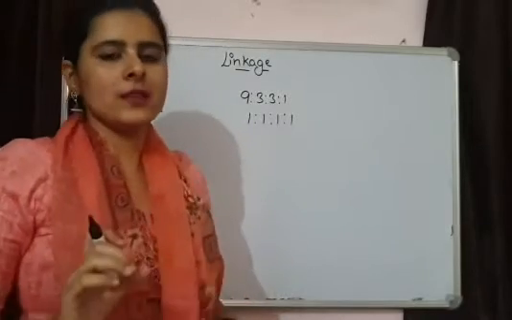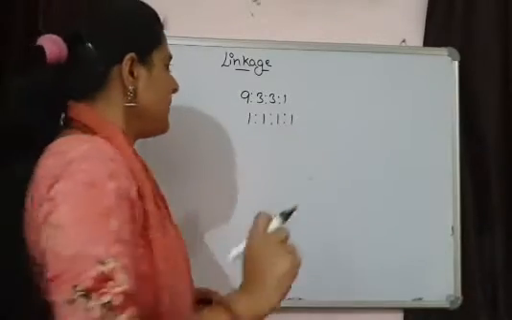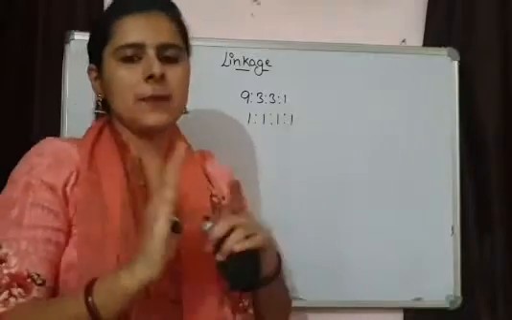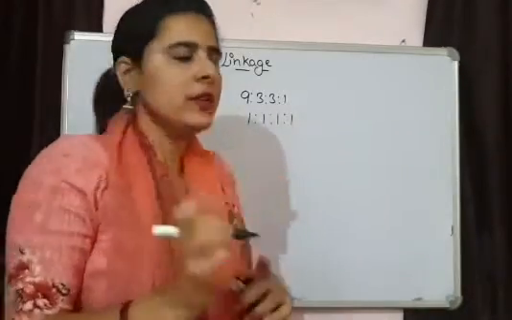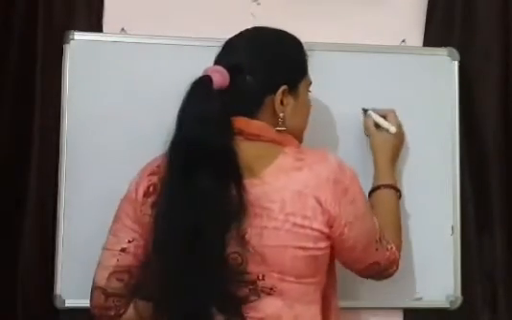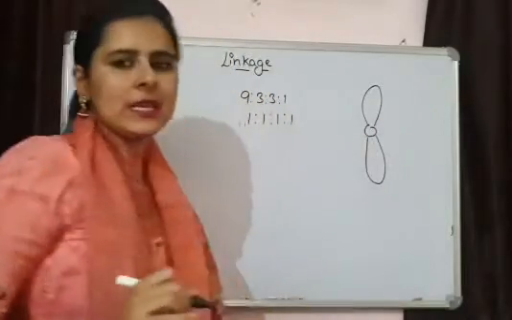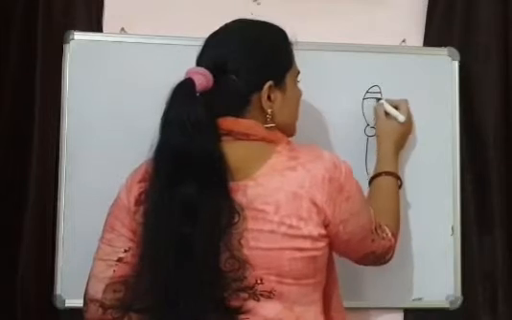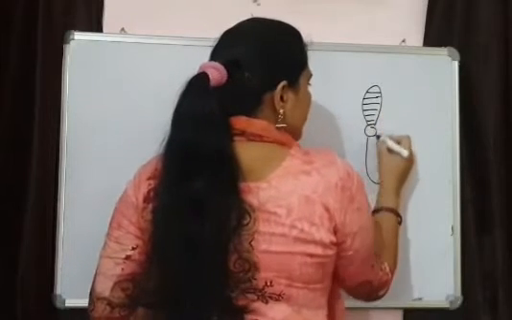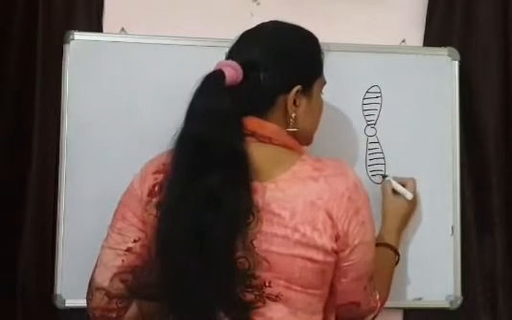Now, what do you understand by linkage? Linkage simply means combined, or you can say joined. Joining between genes that are present on chromosomes. We said that genes are linearly arranged on the chromosomes. This is how the genes are present.